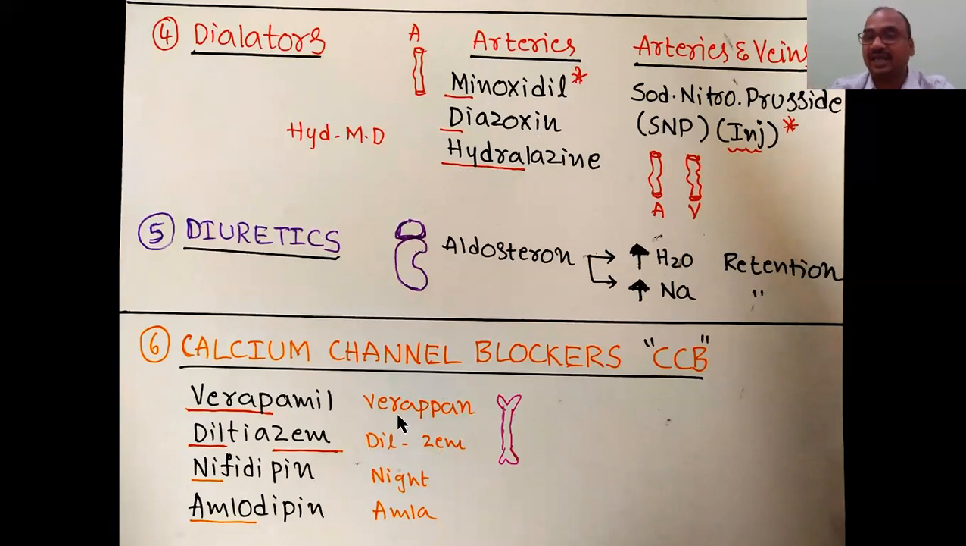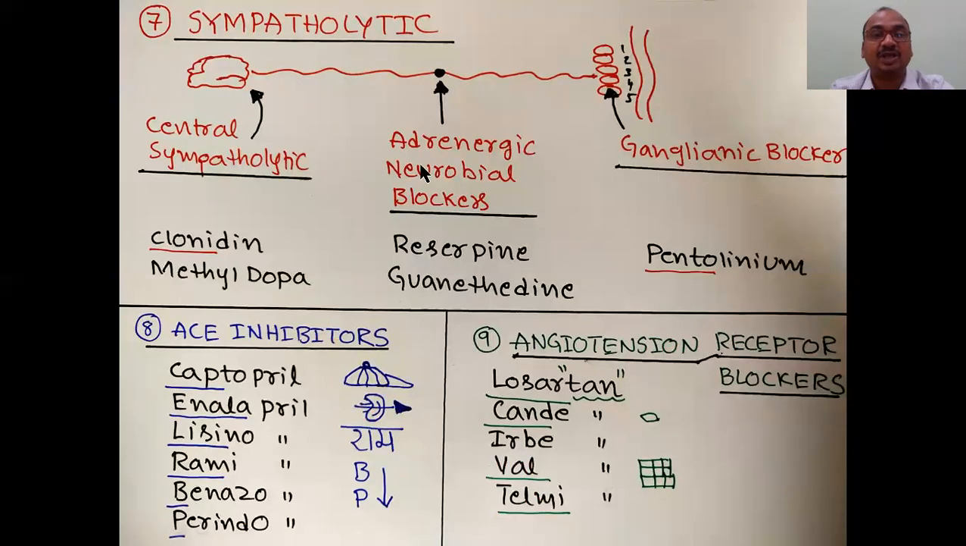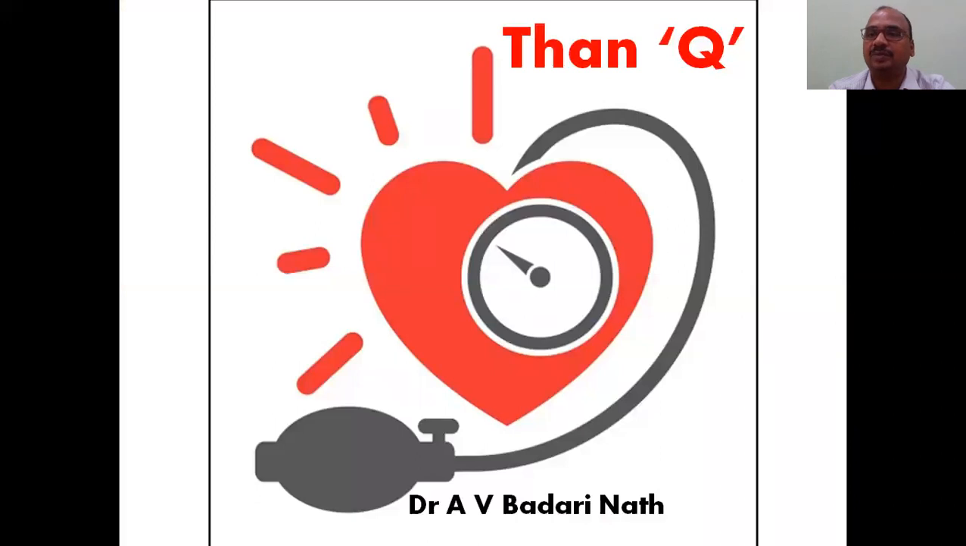Calcium channel blockers like verapamil, diltiazem, nifedipine. For verapamil I have given the clue. And sympatholytic drugs. All these I have made in a video on anti-hypertensive drugs in my pharmacology channel's playlist. You can go and watch it. Whereas here, prevention is very important. That's why we have to focus mainly on prevention, because the subject name is preventive pharmacy, preventive medicine.